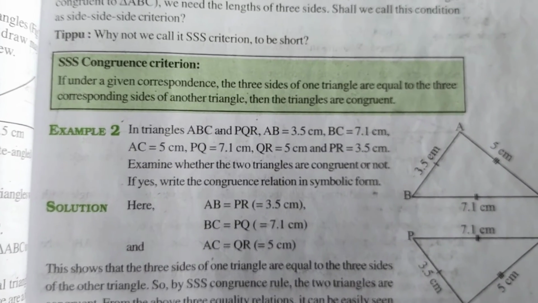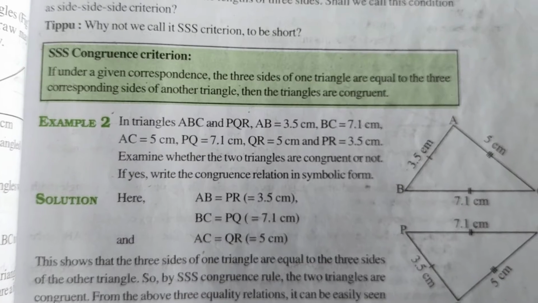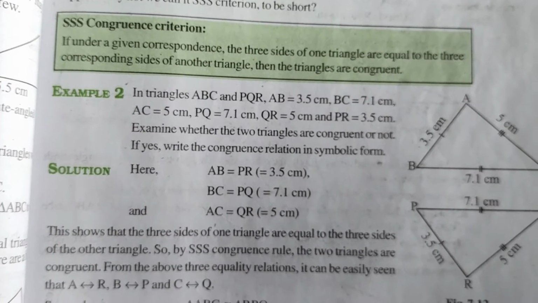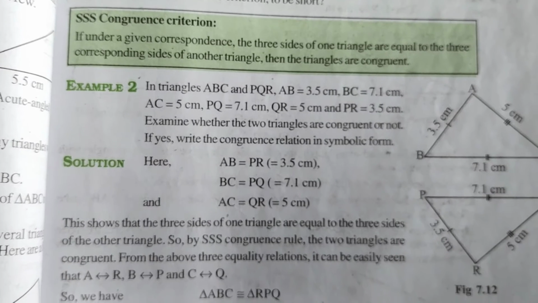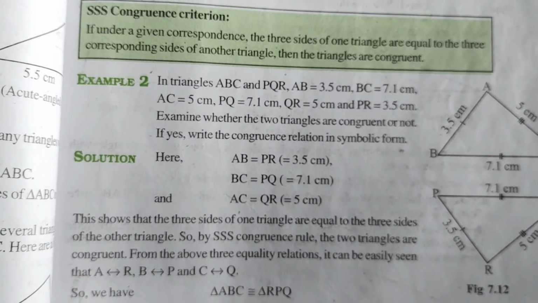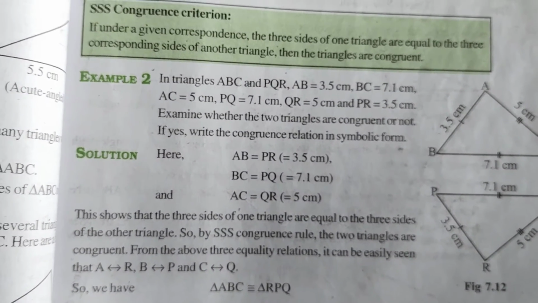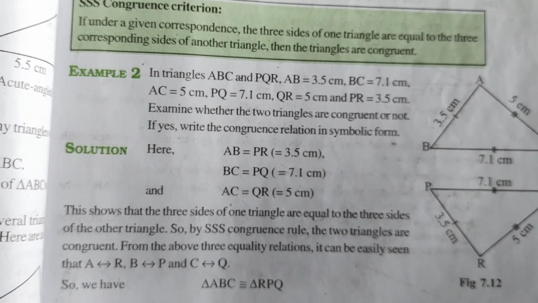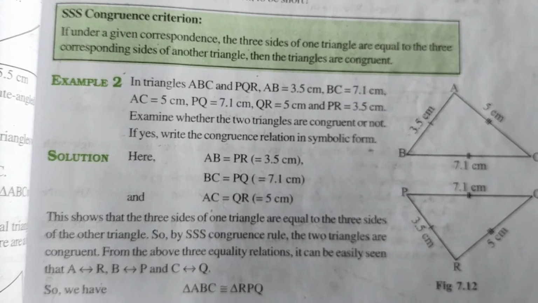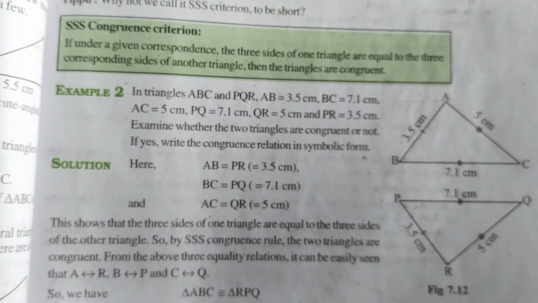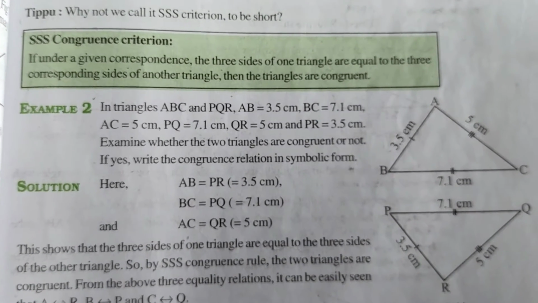When you superpose one triangle on the other, each corner will occupy its place under the correspondence: vertex A corresponds to vertex R, vertex B to P, vertex C to Q. Therefore triangle ABC is congruent to triangle RPQ by the SSS congruence criterion.